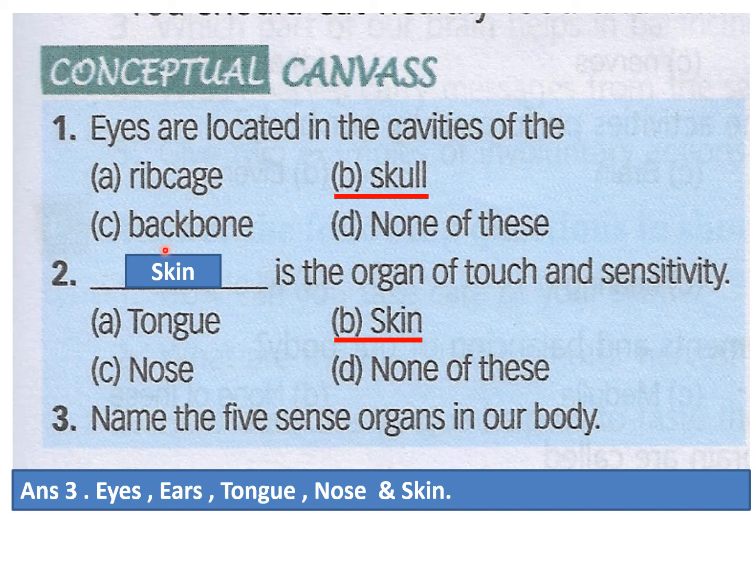And there is one more conceptual canvas. Number 1, eyes are located in the cavities of the skull. Then skin is the organ of touch and sensitivity. And name the 5 sense organs in our body. They are eyes, ears, tongue, nose and skin. So these both conceptual canvases you do in your book only.